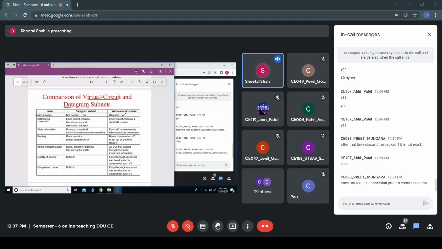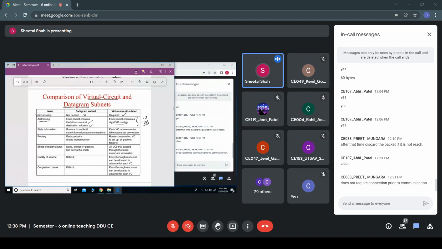The addressing. Since in the datagram, every packet is routed independently, it requires a full source as well as a destination address. Whereas the packet which follows this connection oriented service should have a short virtual circuit number. That means the packet should contain the virtual circuit number. It need not have the entire source and destination. Only the first packet may have the source and destination, whereas the rest of the packets which are following through the same path with the same virtual circuit number need not have any other information.